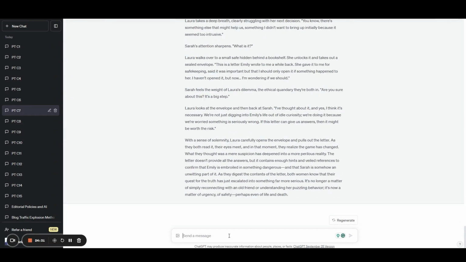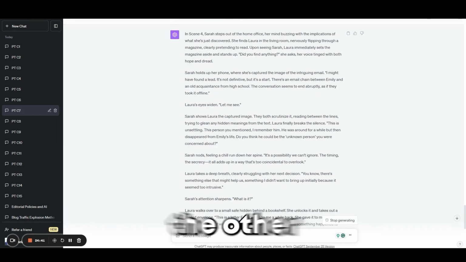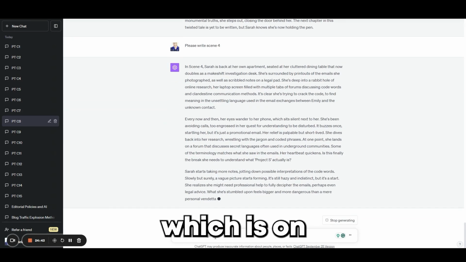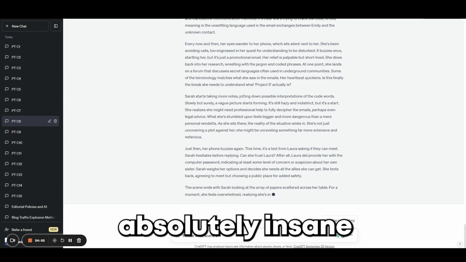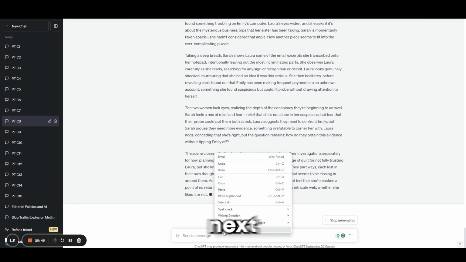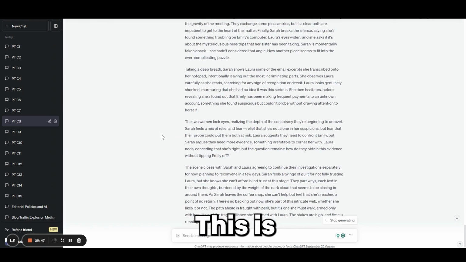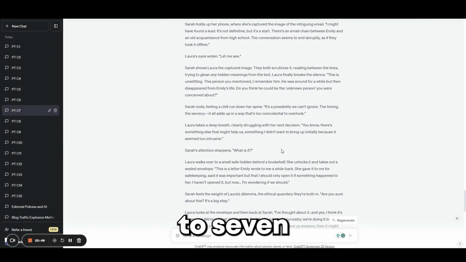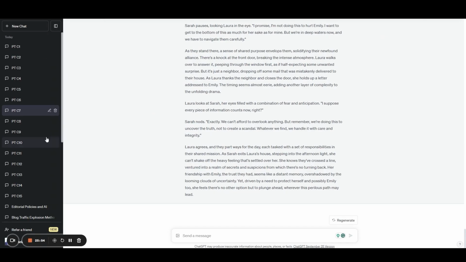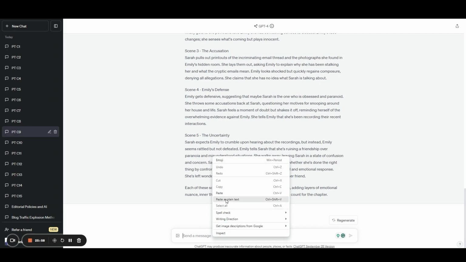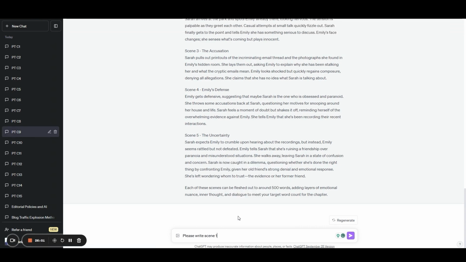Okay, scene 5. See, we're already done with this entire chapter here, and that's chapter 7. So as that goes, I'm going to go to the other tab, which is on scene 4. We're going to get ready for scene 5. This is absolutely insane. All right, let's get ready for the next. Is this the last session? This is. All right, we're gonna go back to 7 and see, do we need any more? Nope, we're done. So we got 7 and 8. So we're gonna jump to 9, and we're just gonna do scene number 1, rinse and repeat.